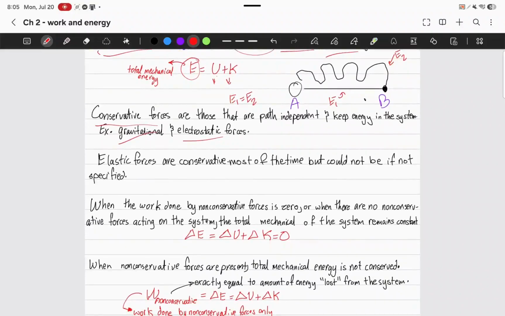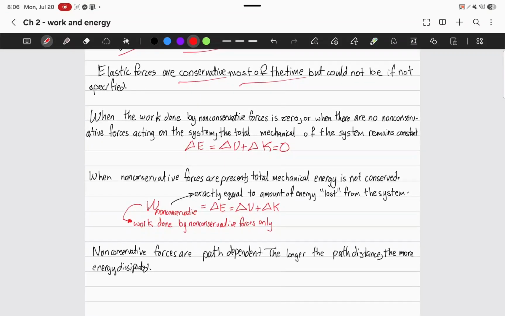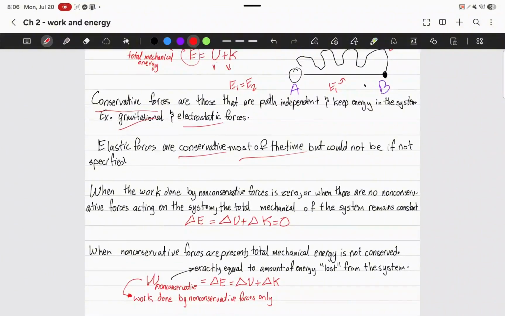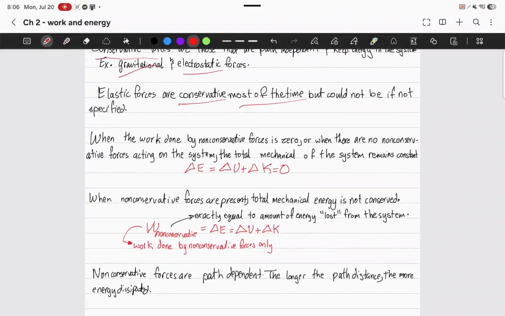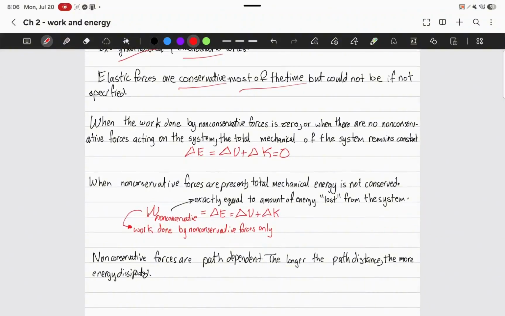Now, electrostatic forces are conservative most of the time, but they could also be non-conservative. So it depends how the MCAT phrases it, and if it tells you or if it doesn't. But oftentimes, unless they tell you, assume that they mean conservative forces. Now, when the work done by conservative forces is zero, or when there are no non-conservative forces acting on the system, the total mechanical energy of a system remains constant. This makes sense.